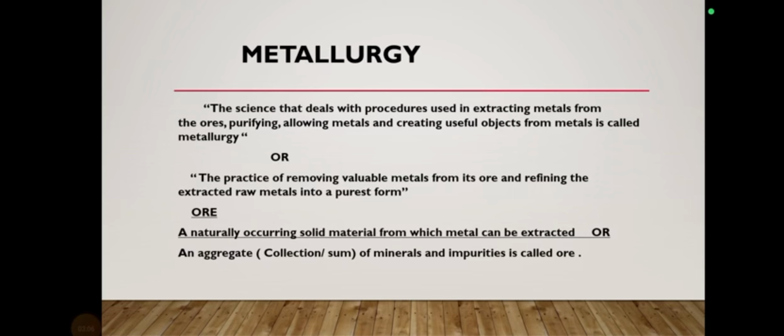The very first one is called the ore. Ore is a naturally occurring solid material from which the metal is extracted, or we can say that the ore is the aggregate, the sum or the collection of the mineral and impurities.